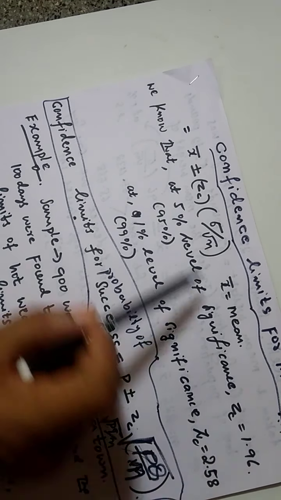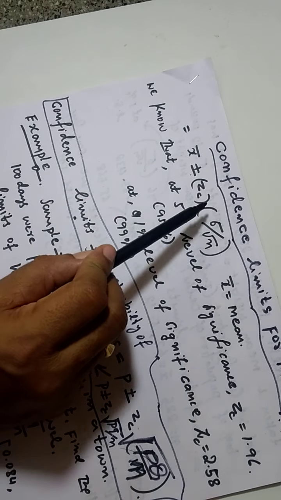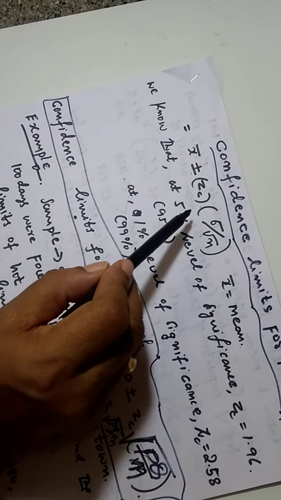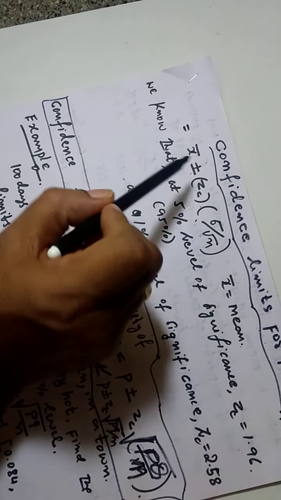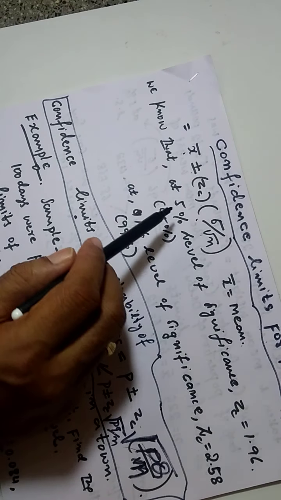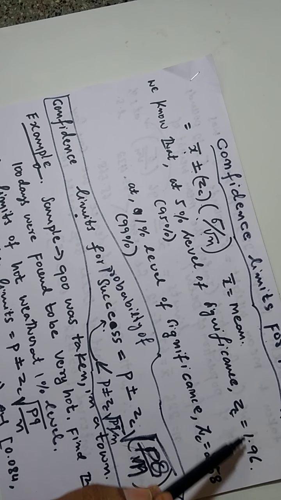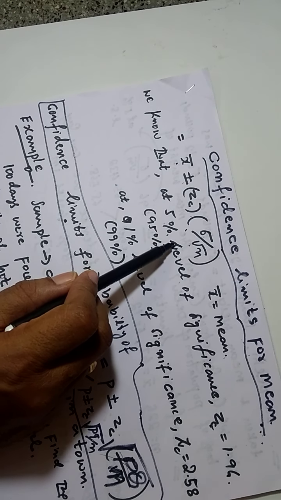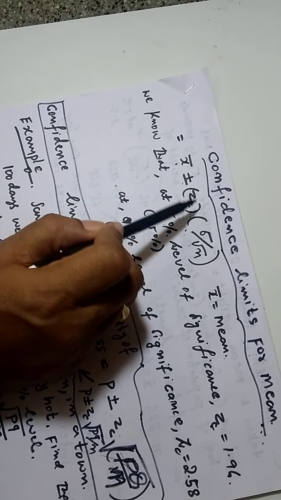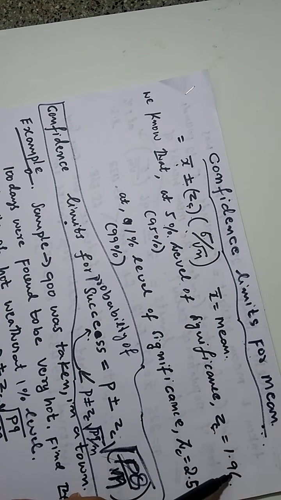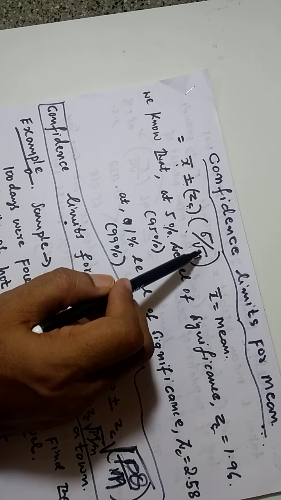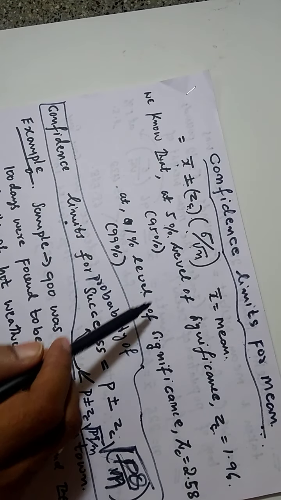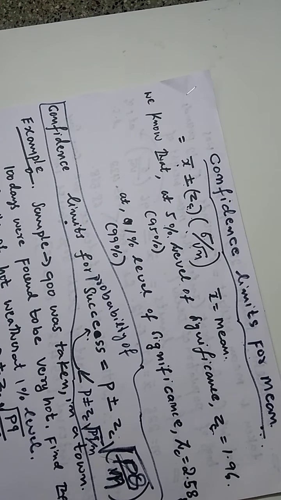Now, confidence limits for mean is given by the formula x bar plus or minus zc into standard deviation by root n. What is x bar? X bar is mean. Please note the point. This is the formula for confidence limits for mean. You know, at 5% level, the critical value for z is 1.96. So if they are asking what is confidence limits for mean at 5% level, you are substituting x bar plus or minus 1.96 into standard deviation by root n. Similarly, for 1% level, you are substituting zc is equal to 2.58.